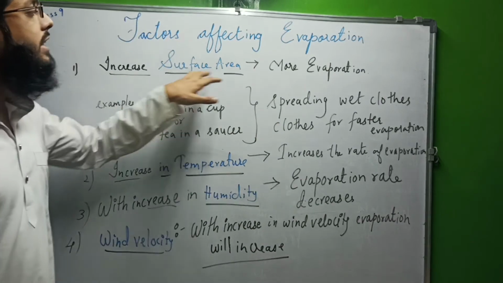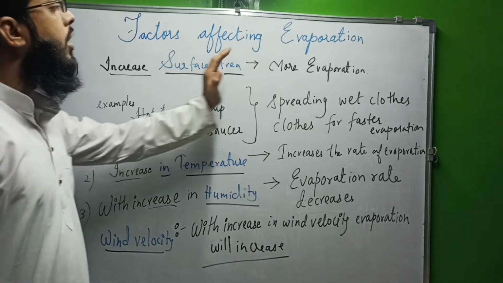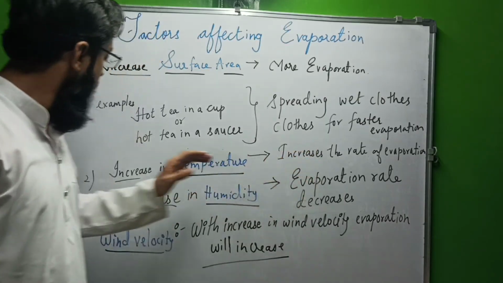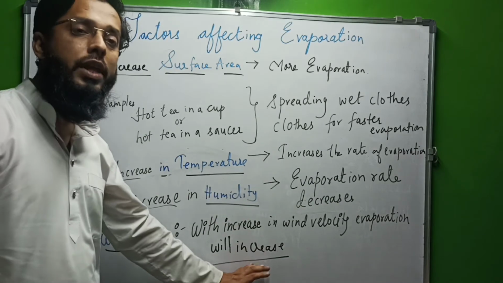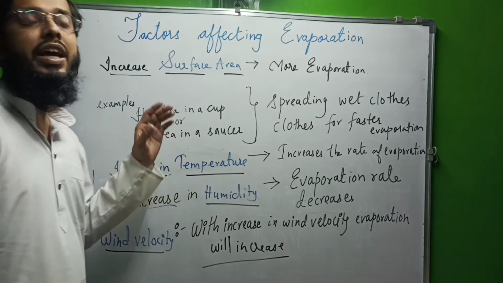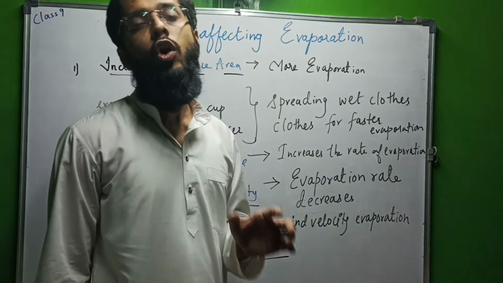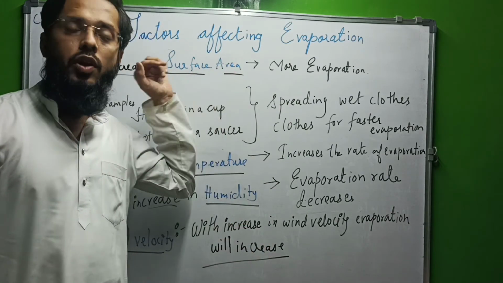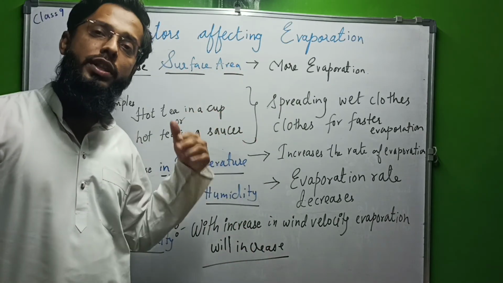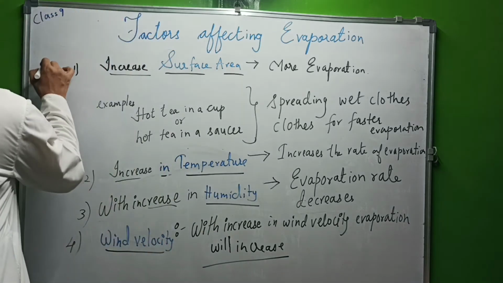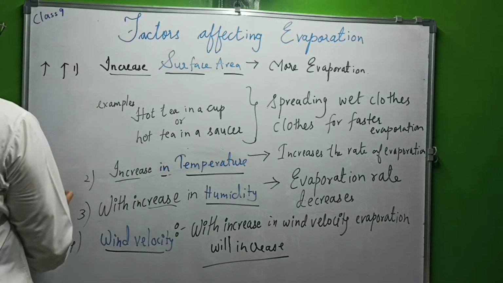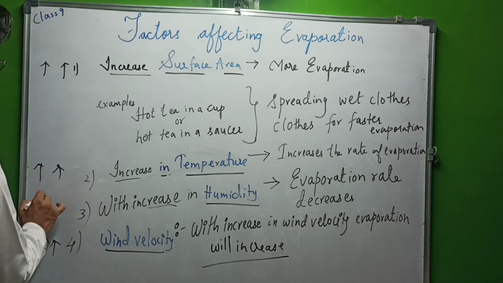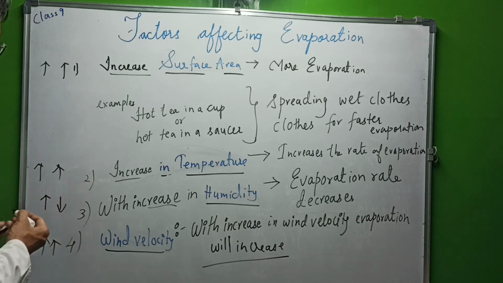So here, surface area is directly proportional. More the surface area, more the evaporation. More the temperature, more will be the evaporation. And more the wind velocity, more will be the evaporation. Only in case the humidity increases, the rate of evaporation will decrease. In all other three aspects, that is surface area, temperature, wind velocity, with increase in all of them, evaporation increases. Just in case of humidity, it decreases.